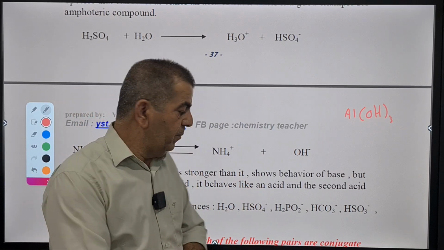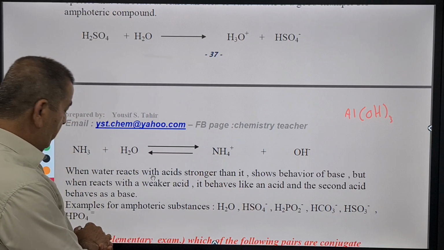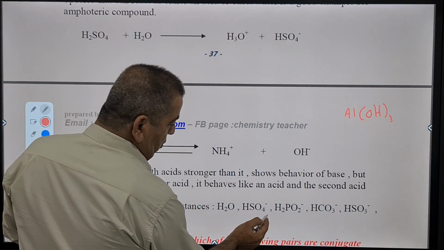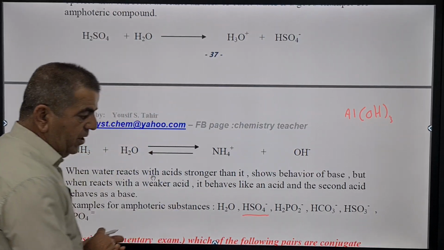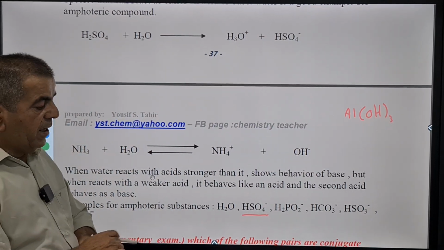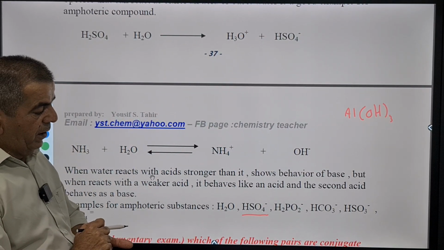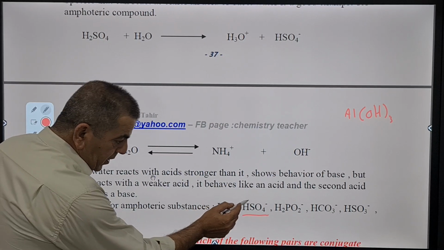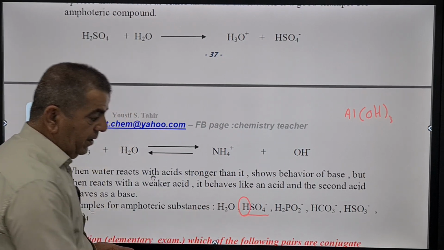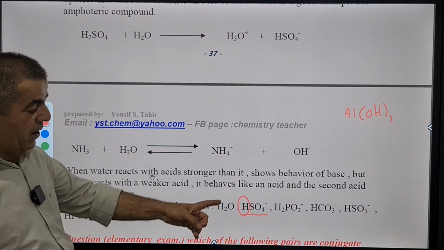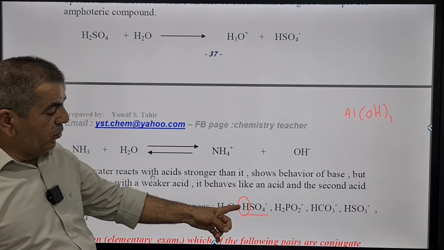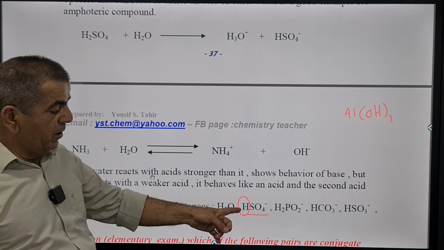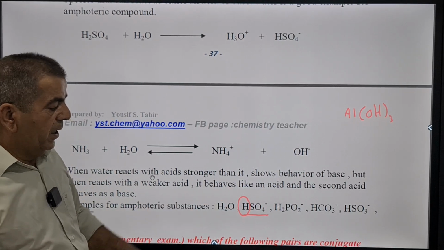So for example, let's have a look here. We have HSO4-. HSO4- can accept a proton and react as base. Also, it can donate the proton here and react as an acid. So you see, negative ions still have a proton to donate. So this is amphoteric.